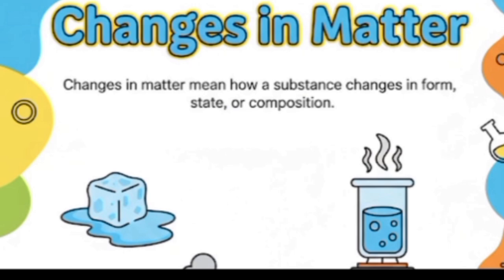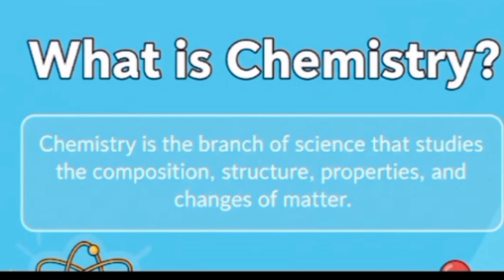Changes mean how a substance changes in form, state or composition, and this mostly occurs with the absorption or release of heat. And if we combine all these terms, this will make the definition of chemistry. If we combine all the key terms, then we will get the definition of chemistry. We can say that chemistry is the branch of science that studies composition, structure, properties and changes of matter. So in chemistry, we will discuss all these things one by one.